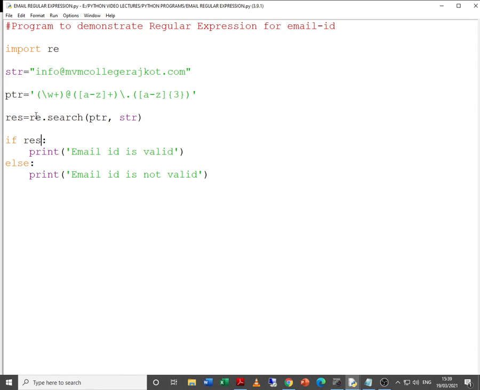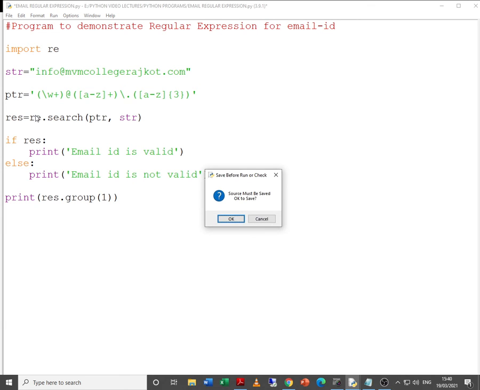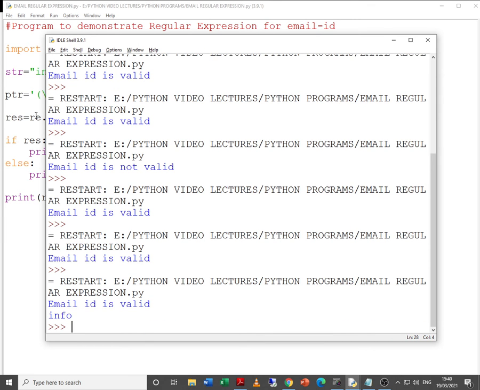Yes, it is giving email ID is valid, but now I also want to print res dot group 1. That means the first part of the mail ID, yes, it prints absolutely correctly.